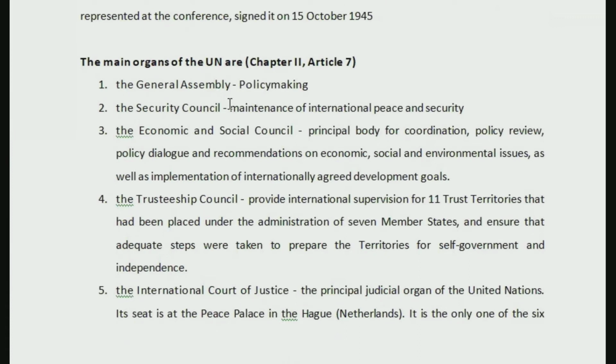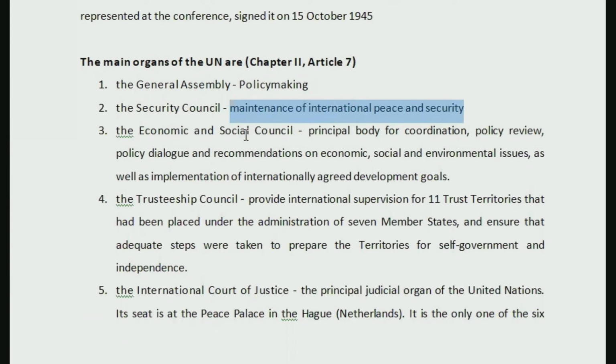First organ is General Assembly, which is the policy making body. Second is Security Council, that looks after maintenance of international peace and security. Inside these also, there are different functions and responsibilities that are mentioned in detail in the charter. We will discuss those when we are discussing all these organs one by one. But today, this is the main purpose of what each does. General Assembly is mainly concerned with policy making. Security Council is mainly concerned with maintenance of international peace and security.